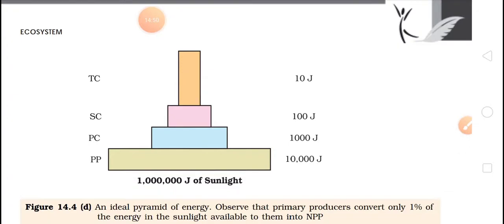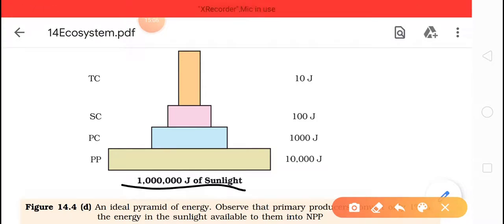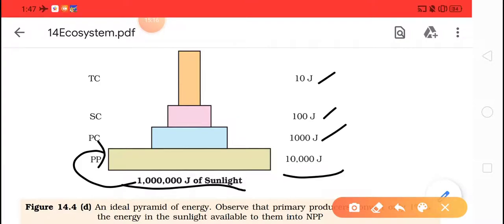This is the pyramid of energy, and we know that as we move upward, energy loss is always there. It is measured in joules. Sunlight, the sun is providing this much energy. When it moves from the sun towards the primary producers, the amount has decreased and decreased. So continuously, as we move up the food chain, energy loss is always seen.